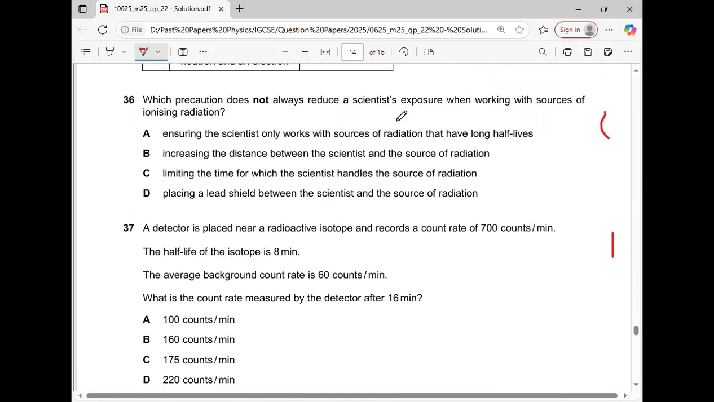Question number 36. Which precaution does not always reduce scientific exposure when working with the source of ionizing radiation? So it's the precautionary measure. Placing a lead shield, yes, it protects us. Limiting time of exposure, it protects us. Increasing distance, it protects us. And now, ensuring that the scientist only works with sources of radiation that have a long half-life. That is dangerous, because the longer the half-life, the longer the probabilities of emission of radiations. So option A will be the correct answer.